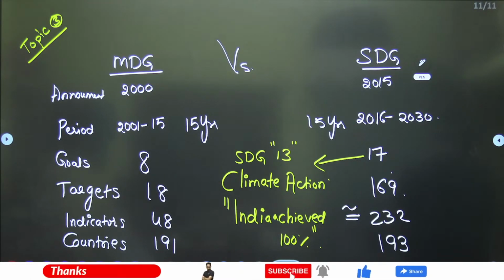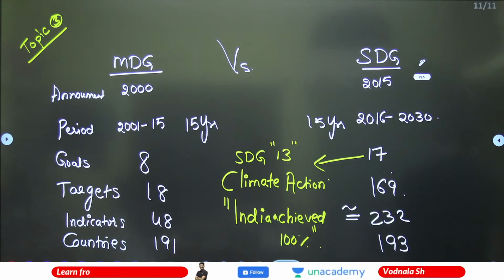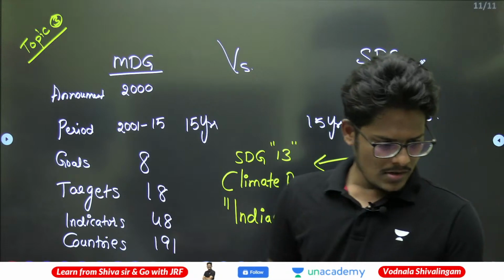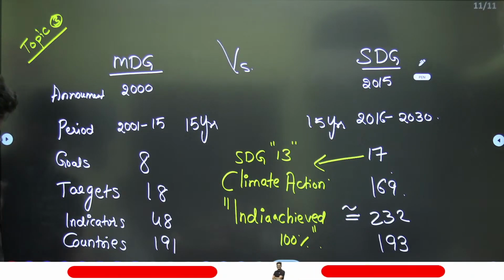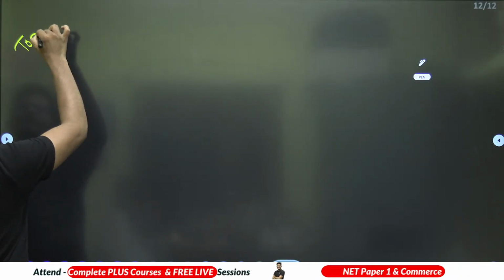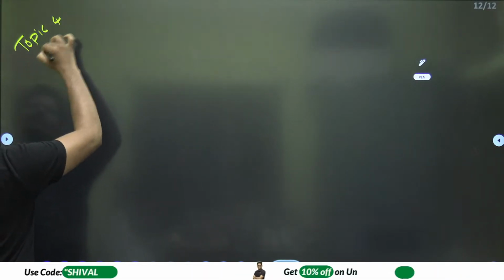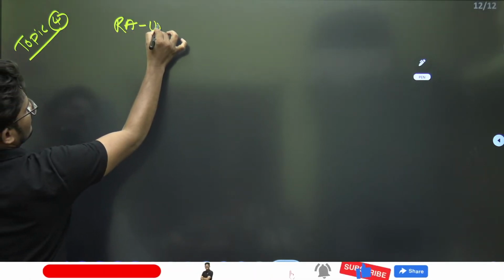There is one topic for discussion from research aptitude. Topic 4, research aptitude, unit number 2.